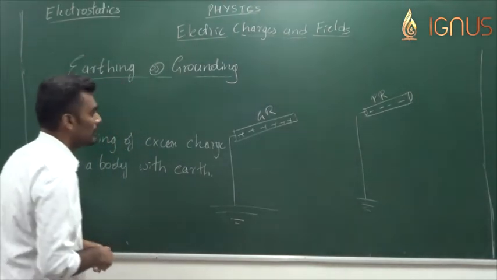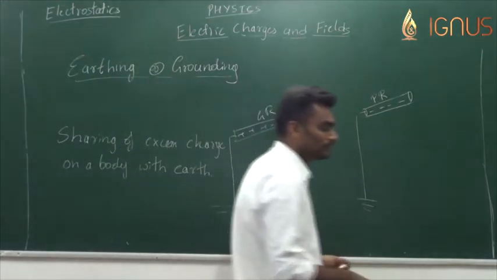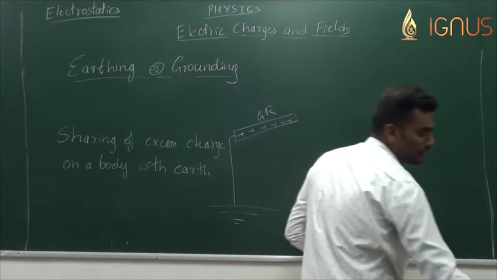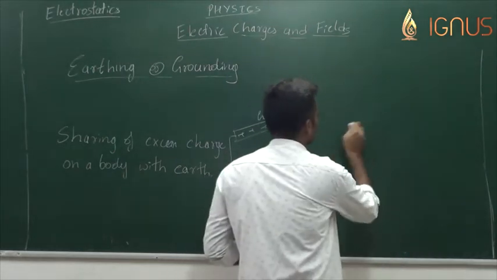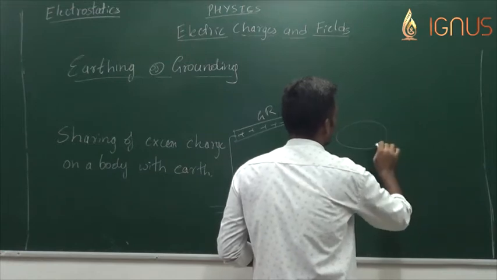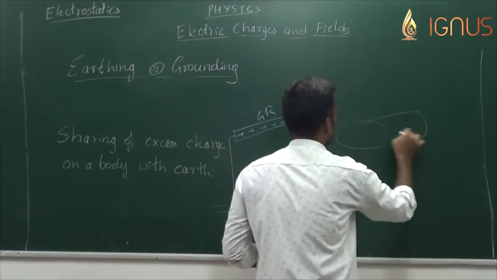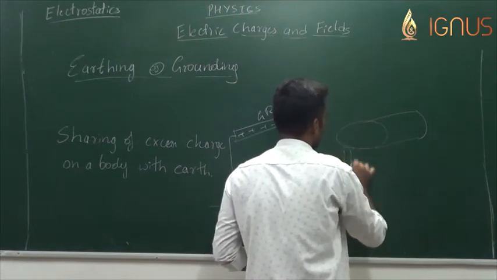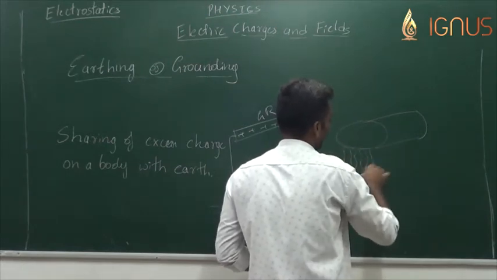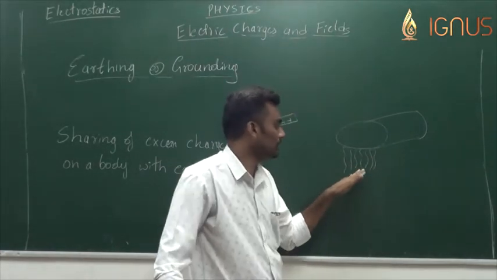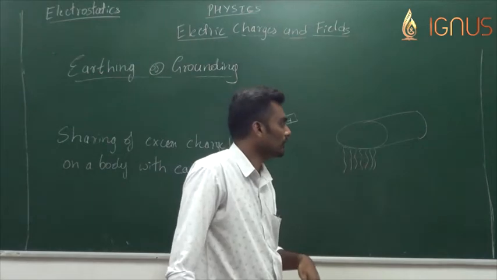In the same way, if you have observed the fuel carrying trucks, petrol, diesel, LPG, they always have chains that are in contact with the earth while they are moving.